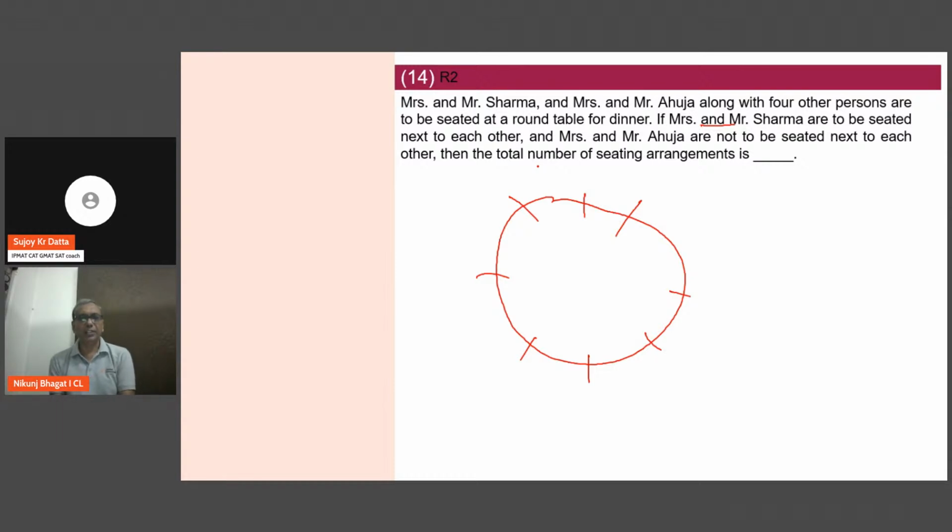Obviously, in circular arrangement, we fix one person. So let me fix, let's say, Mr. Sharma. If I fix Mr. Sharma, then Mrs. Sharma has to go next to him. Now she has 2 choices. Mrs. Sharma can go left of Mr. Sharma or right of Mr. Sharma. Let's assume she is going here. But she had 2 choices. Now it says Mrs. and Mr. Ahuja are not to be seated next to each other.